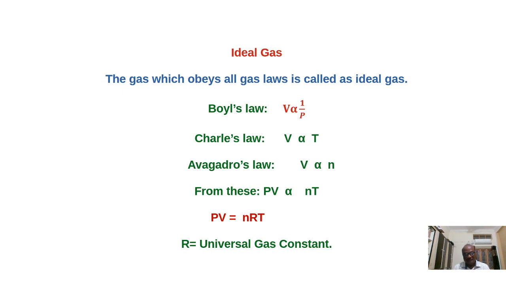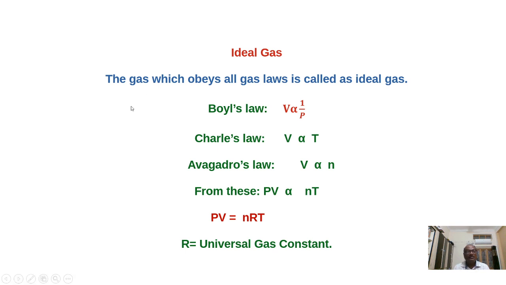Similarly, Avogadro's law: at constant temperature and pressure, the volume of gas is directly proportional to the number of moles. Avogadro's law can also be stated as: equal volumes of two or more gases under the same conditions of temperature and pressure will have the same number of molecules or the same number of moles. So here V is directly proportional to n.